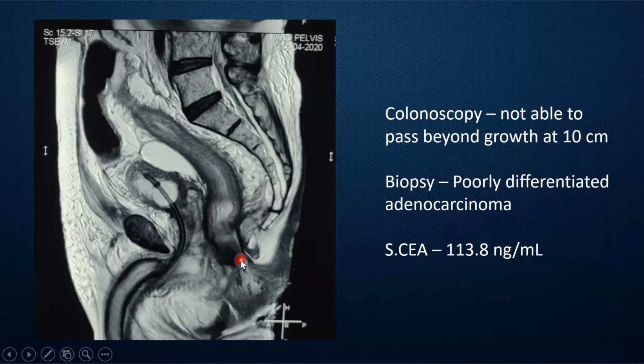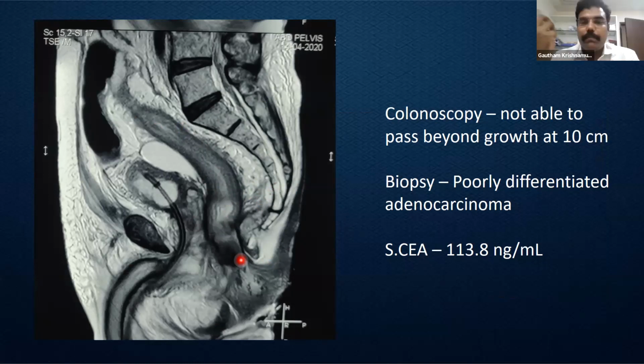So this patient had a biopsy which showed a poorly differentiated tumor. The growth was seen intraluminally at 10 centimeters. CA was 113.8. So now we have an 80-year-old individual whose scrotal edema is likely due to lymphatic obstruction, rather than the anasarca we usually get in poor nutritional status. So that is a marker of extensive lymphatic involvement, CA elevation.